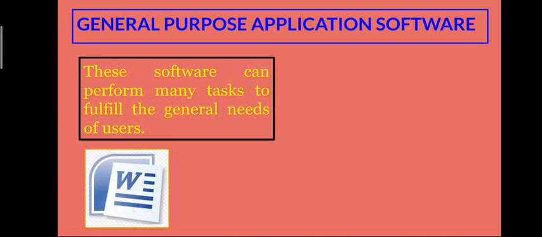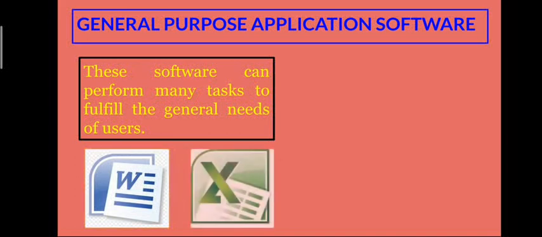Some examples of this word processing software are Microsoft Word, WordPad, OpenOffice.org Writer, etc. Another kind of general purpose application software is the electronic spreadsheet. A spreadsheet program helps us to perform calculations and display the data in the form of charts to analyze it in a better way. It is used for creating documents to manage and organize numerical data. Some of its application areas are financial accounting, cost analysis, interest calculations, etc.